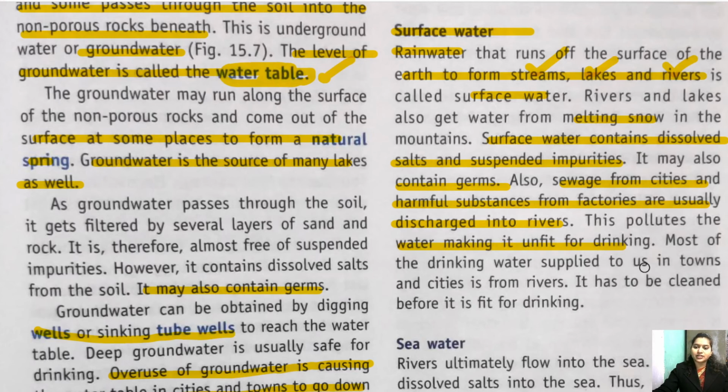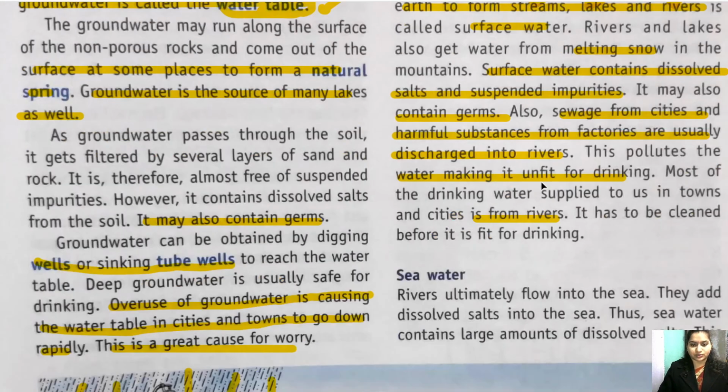Most of the drinking water supplied to us in towns and cities is from the river. The water that comes to our homes, where does it come from? It comes from the river, but not directly. It is not that water comes directly from the river, it is first treated. The water is first pumped, and it is treated, the water is cleaned, and then it is supplied to the houses for domestic purposes, getting it? So this is the surface water.